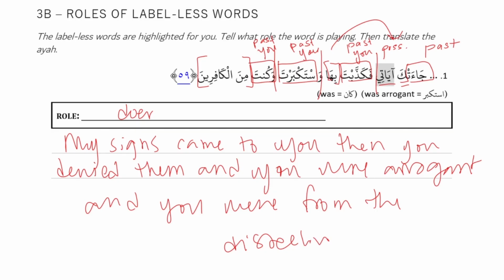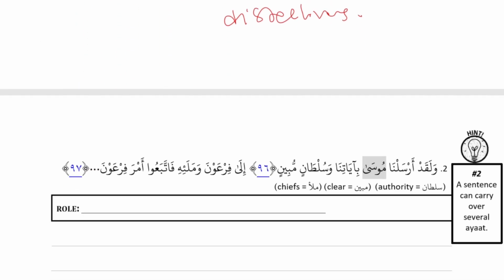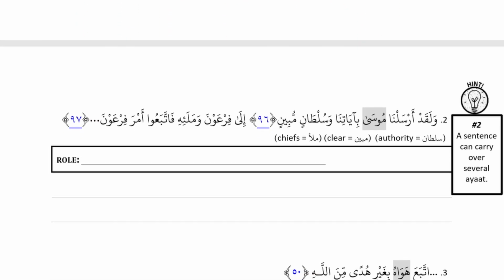Okay. Number 2. This is an action sentence because arsalna is an action, past tense. Doer is na, or sorry, doer is we. Na tells us that it's we. And then Musa is not related to bi because TLDR always starts a new fragment chain. And then bi ayati is TLDR and it's noun. Ayati is general. Na is specific, so it's possessive. And then wa is a connector.